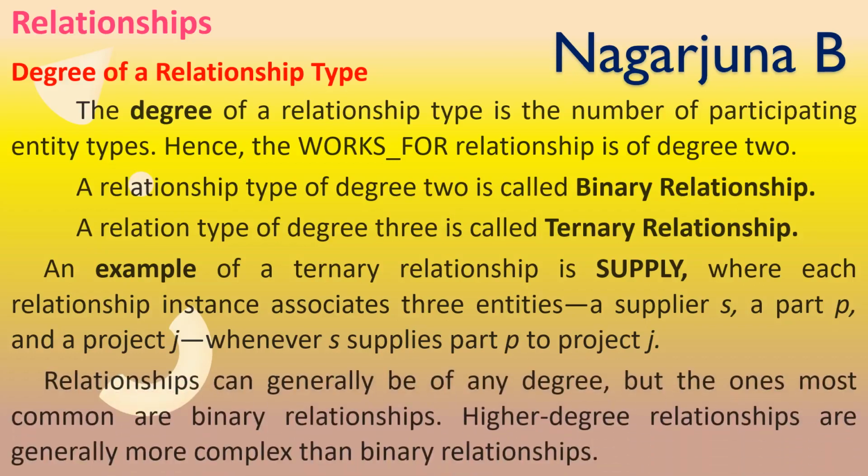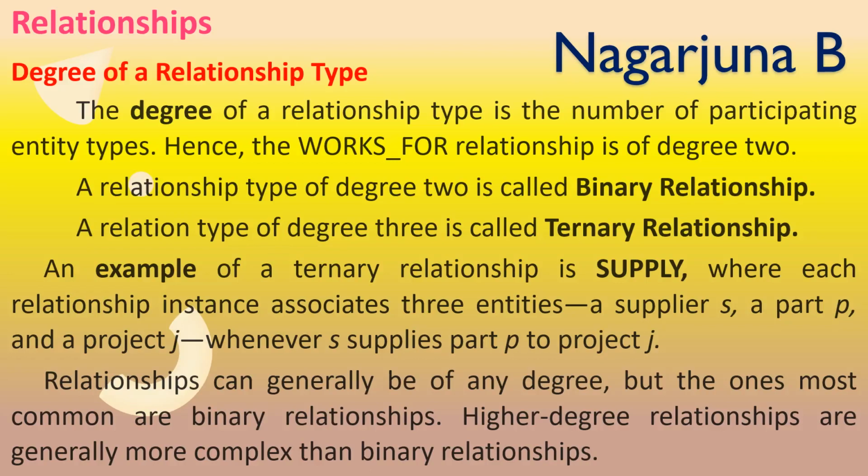In reality, there can be any degree of relationship type. A relationship can generally be of any degree, but the most common are binary relationships. A relationship can be formed by n entities participating; there is no limitation.